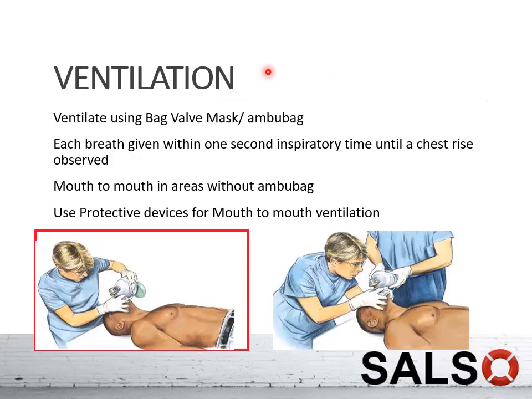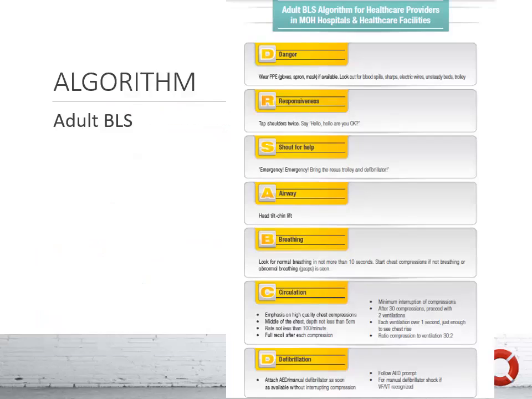As for the ventilation, as I mentioned earlier, before you can have intubation, you can actually use the bag valve mask or ambu bag to provide ventilation or provide oxygen. You only use mouth to mouth if, let's say, you didn't have this ambu bag or this mask. And remember to use protective devices for mouth to mouth ventilation. And this is what we talk about, DRS ABCD. D is actually defibrillator in this situation.